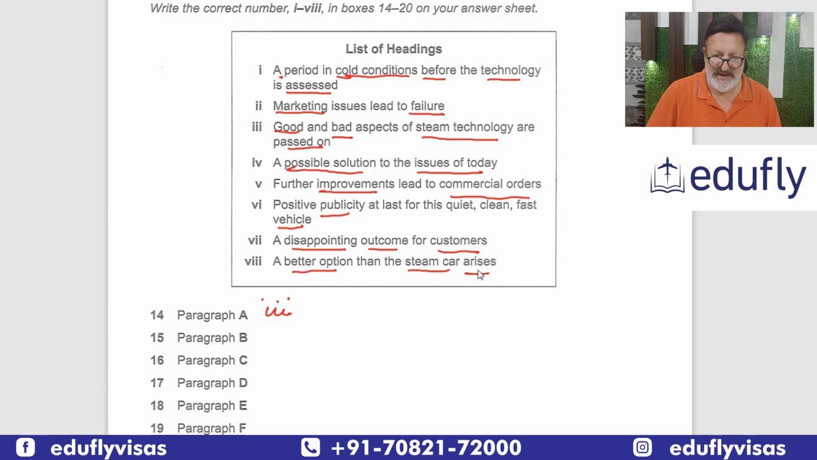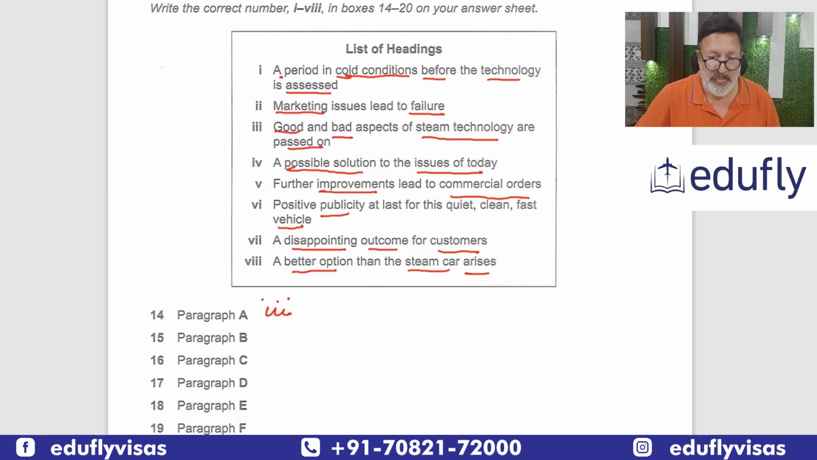Better option than steam car arises. Maybe this could be true. A better option than the steam car arises, but not an option, because they have mentioned steam car itself. Steam car took the place. Steam technology was passed on from train to car. So this also is not there. So if we don't write any other answer, we are sure this is the answer.